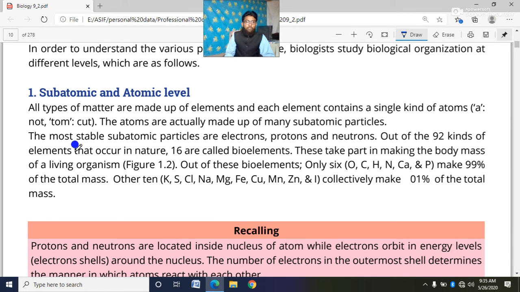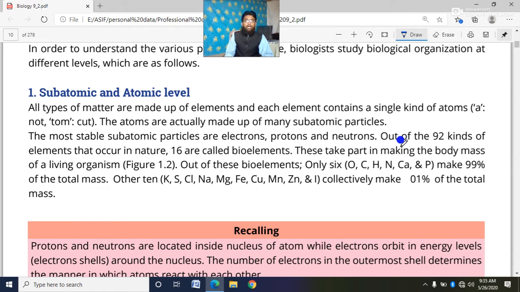The most stable subatomic particles present in an atom are electrons, protons, and neutrons. These are the three smaller particles present in an atom.